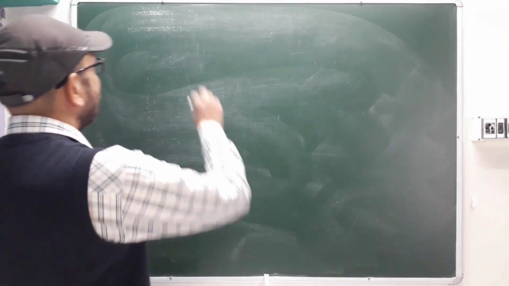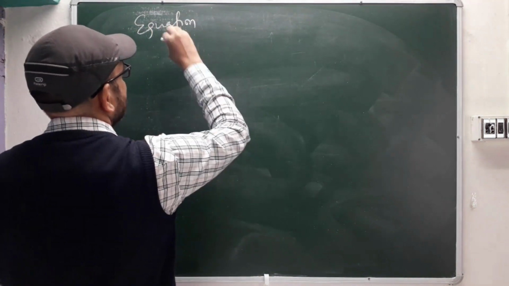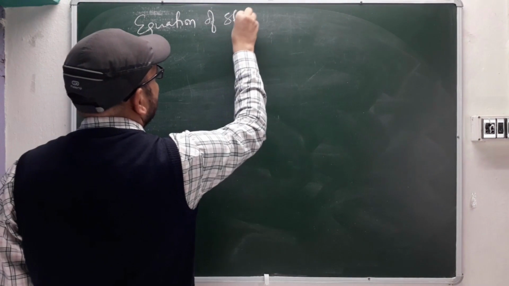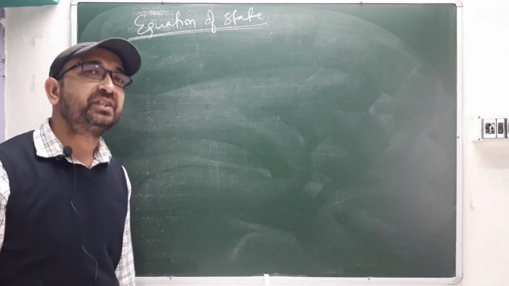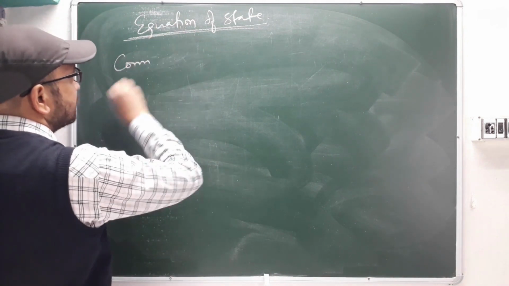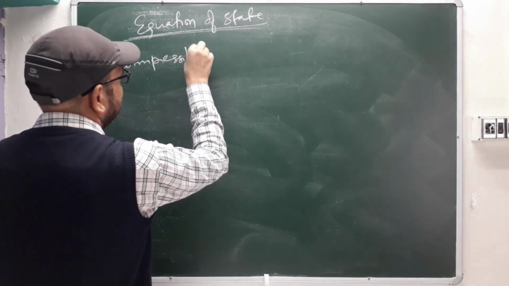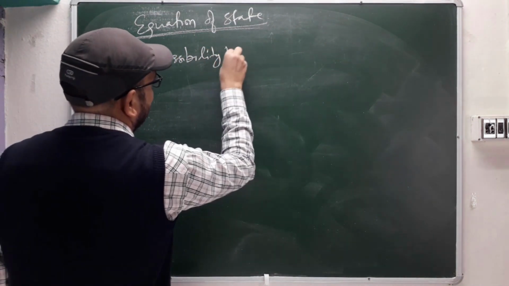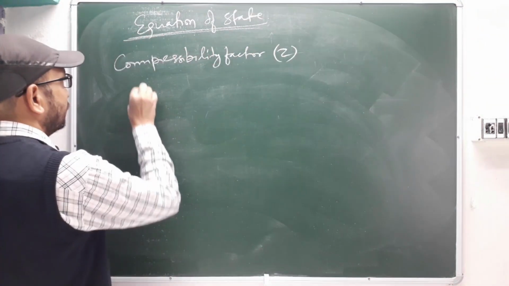Next we'll see equation of state, that is the van der Waals equation. To reach this one we should first know the compressibility factor. What is that compressibility factor? We'll see. After that we'll reach this equation of state. Compressibility factor, which we denote with Z.